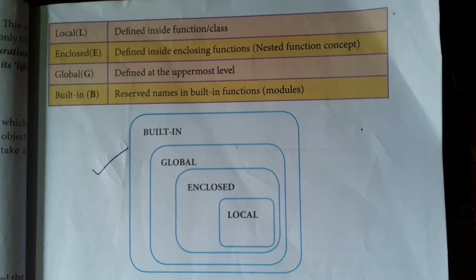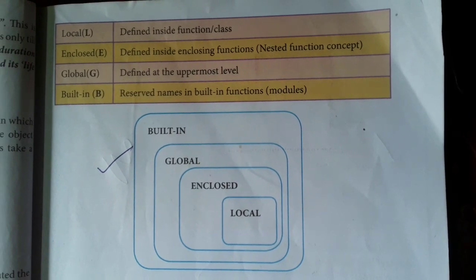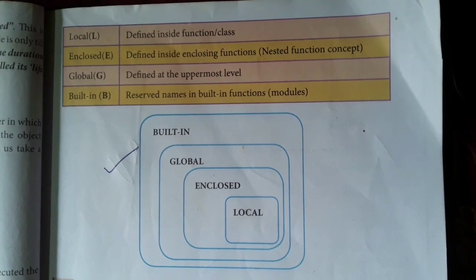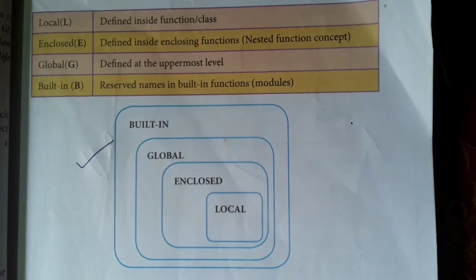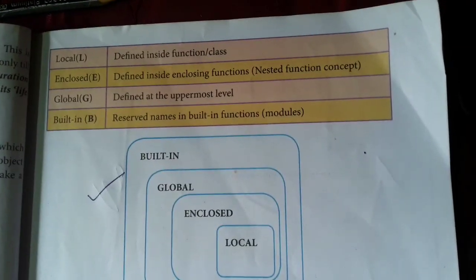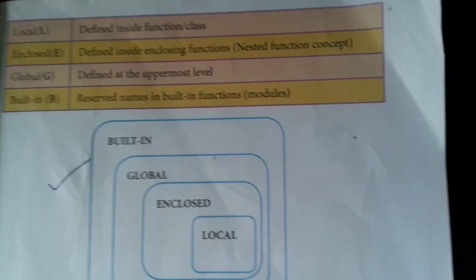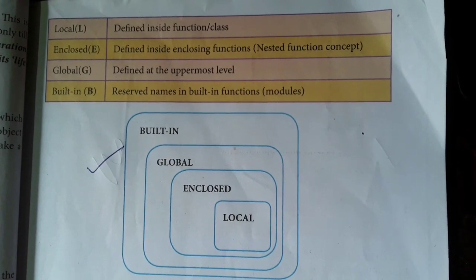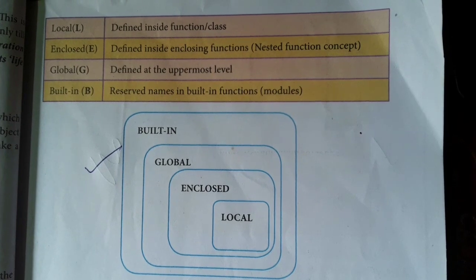Next one is scope of the variable. Scope of the variable is the place where we declare the variable. For this, the LEGB rule is given. It is the order in which a variable has to be mapped to the object in order to obtain the value, that is scope. LEGB: Local is declared inside a function or class.